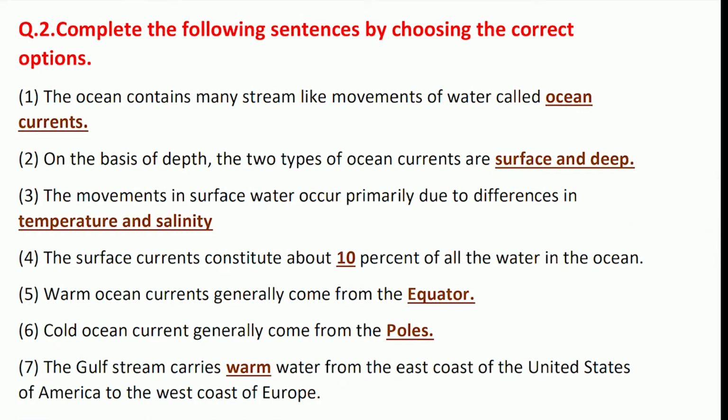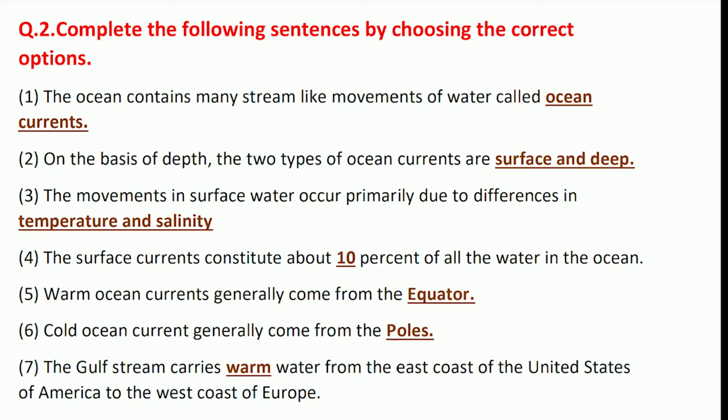Complete the following sentences by choosing the correct options. The ocean contains many stream-like movements of water called ocean currents. On the basis of depth, the two types of ocean currents are surface and deep.